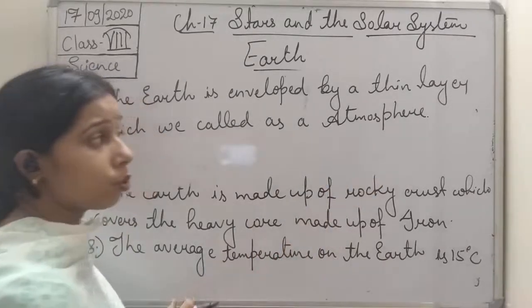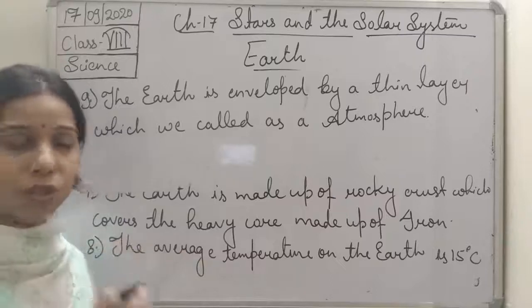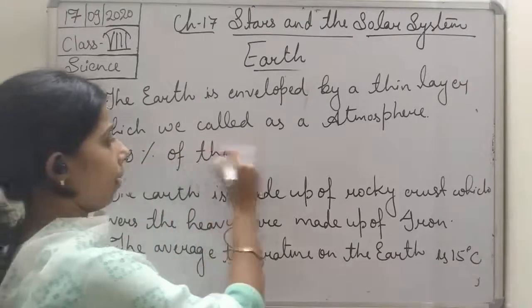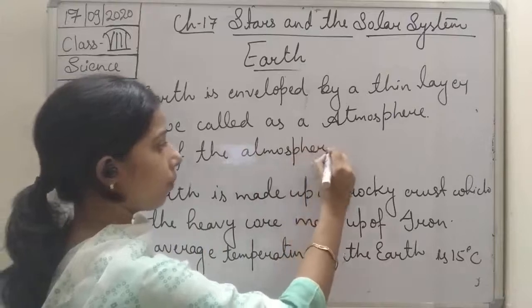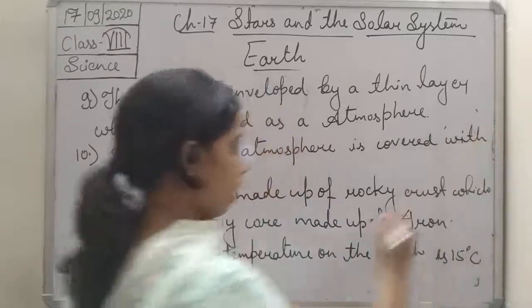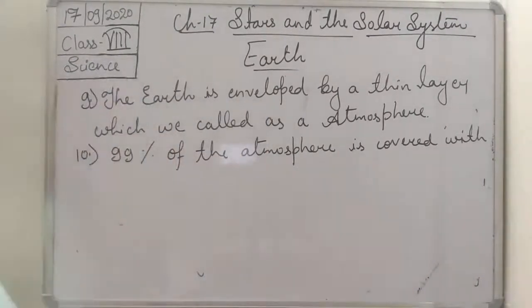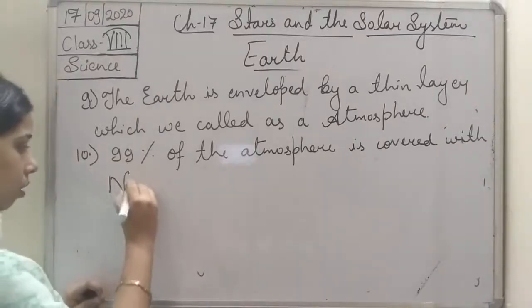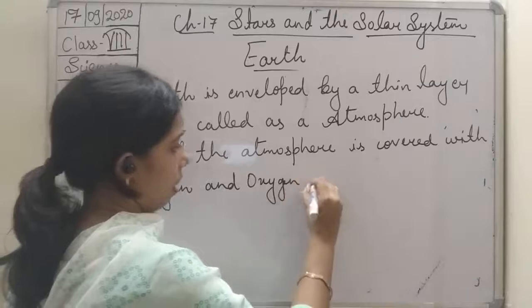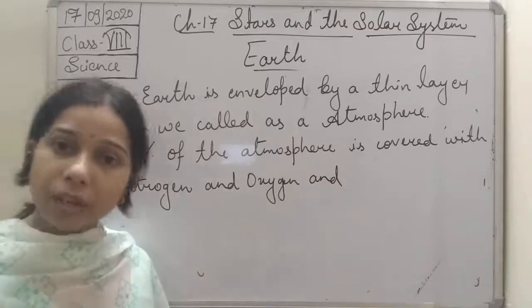If you see the atmosphere, students, 99% of the atmosphere is covered with nitrogen and oxygen, and only 1% of the atmosphere consists of other gases.